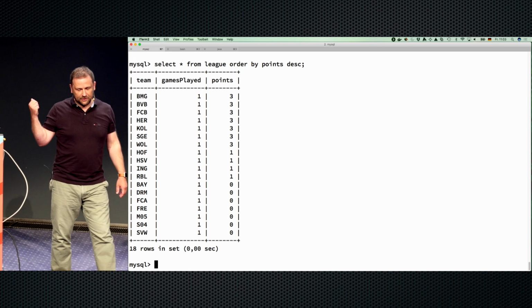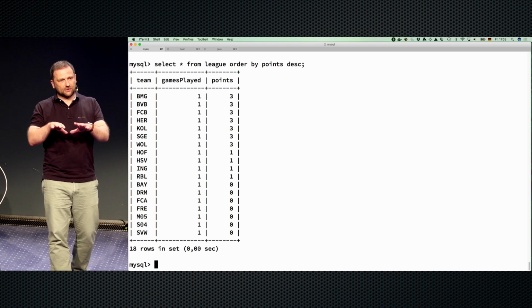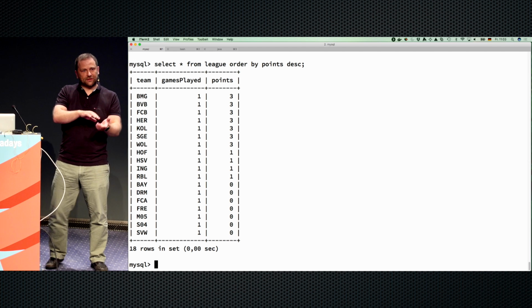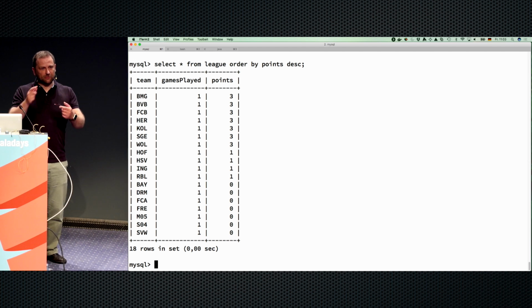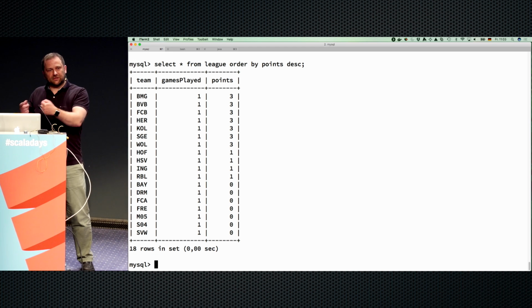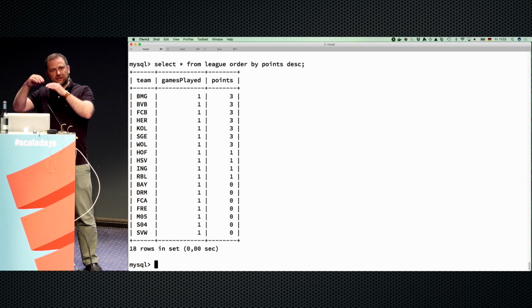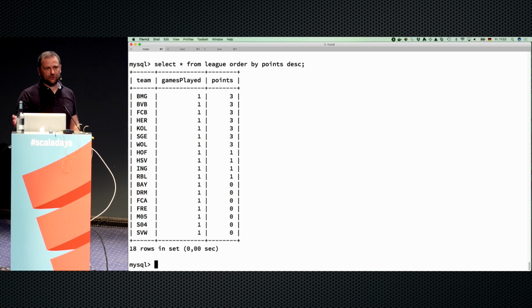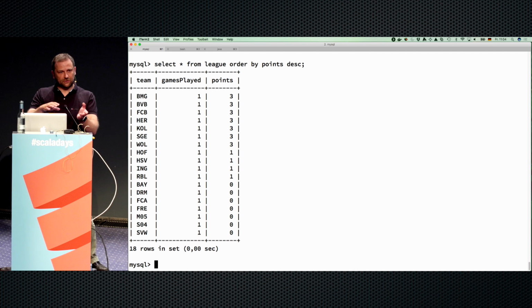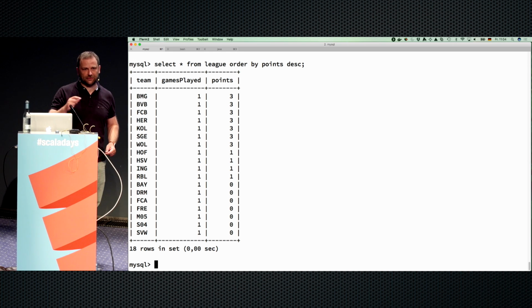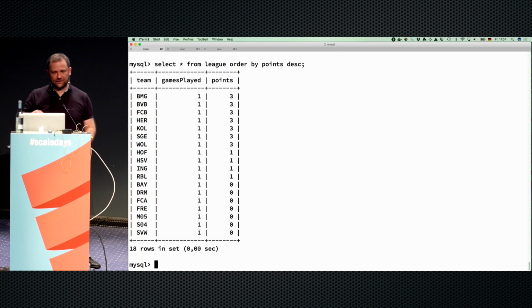For example, in Germany in the 90s, they changed the rules of the scoring. You used to get only 2 points for a win. Now you get 3 points. So maybe I want to do historic comparisons. I want to say, OK, if the old rule would still apply, would it end up with the same ranking in the league? So I could write another projection now where I only give 2 points for a win and reprocess these old events, even though I might not even have thought of this use case when I started recording these events. So I can go back and create new projections.